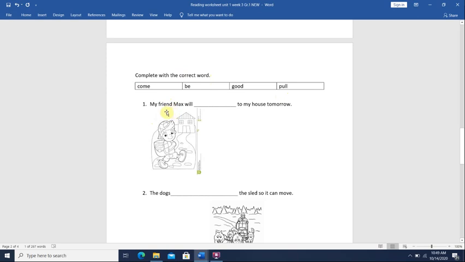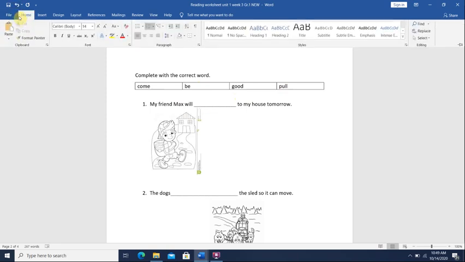Okay, number 1, my friend Max will blank to my house tomorrow. What can we put here? My friend Max will come, or be, or good, or pull. My friend Max will come to my house tomorrow. It means he is going to go to his friend's house.